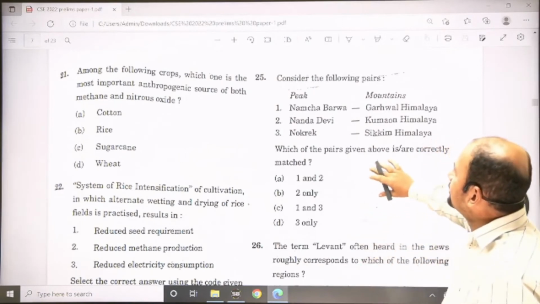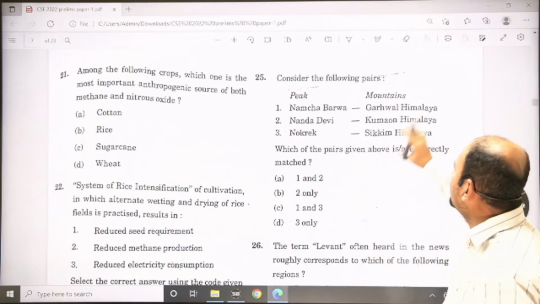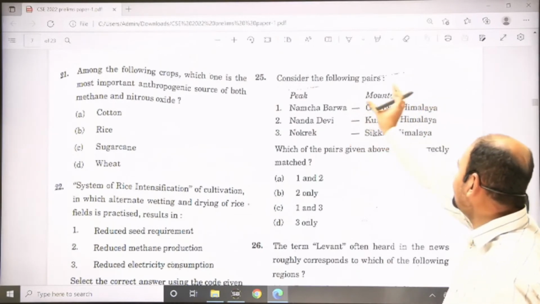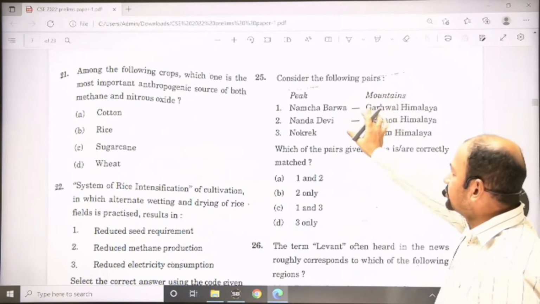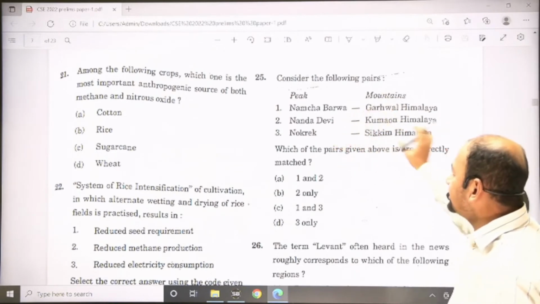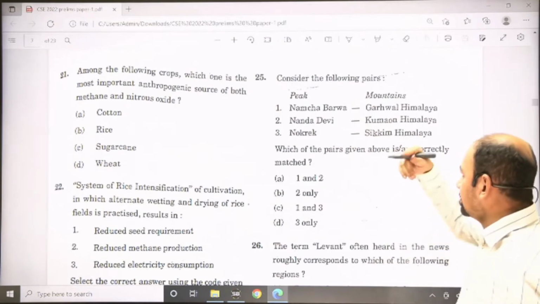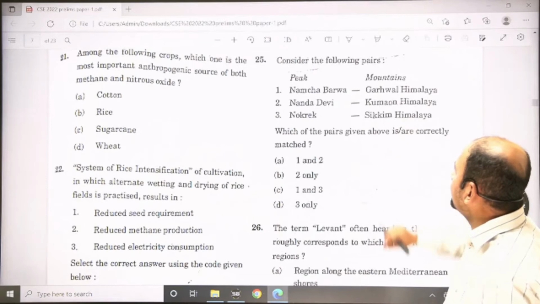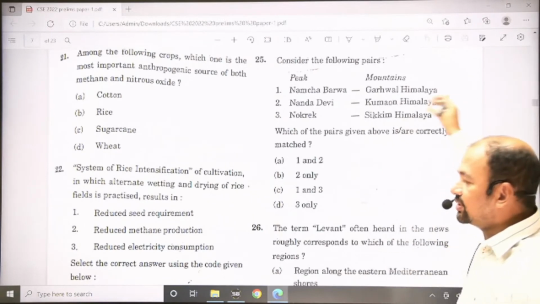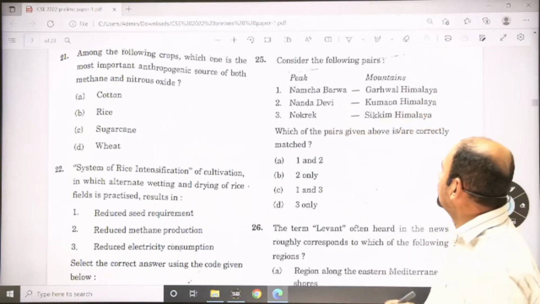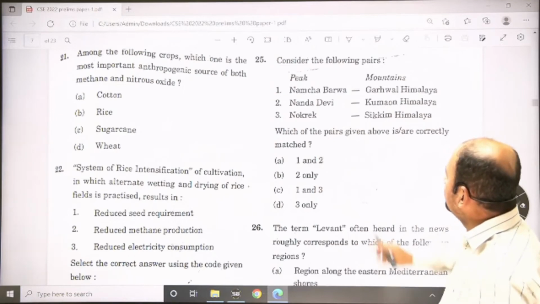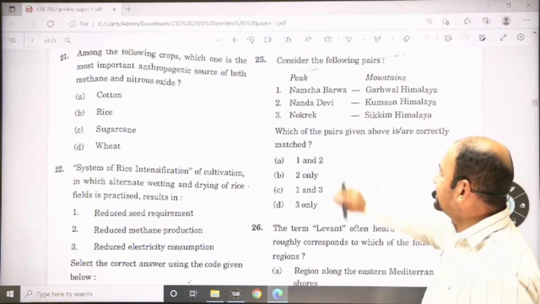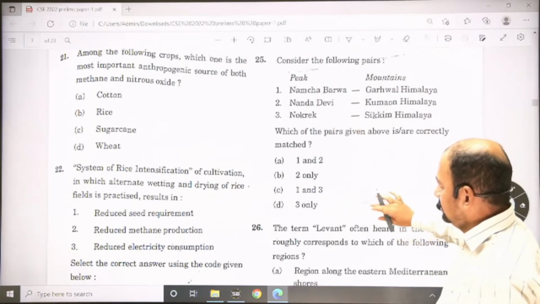Question number 25, consider the following. Namcha Barwa is not part of Garhwal Himalaya; it is at the far end, while Garhwal Himalaya comes in the middle. So the first is incorrect. Second, Nanda Devi, Kumaon Himalaya, this is correct. Nanda Devi is located in the Kumaon Himalaya, a little in the middle. And Nokrek is again not part of Sikkim; the Nokrek Biosphere Reserve is on the Meghalaya side. Which of the pairs given above is correctly matched? Only one pair is correctly matched, the second, so the answer is B, 2 only.